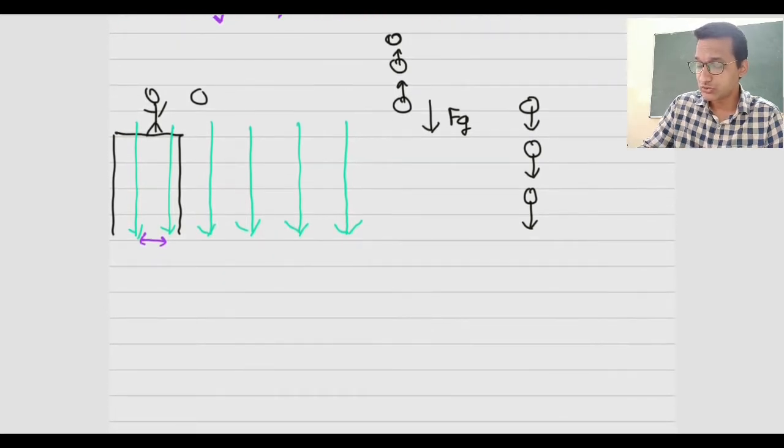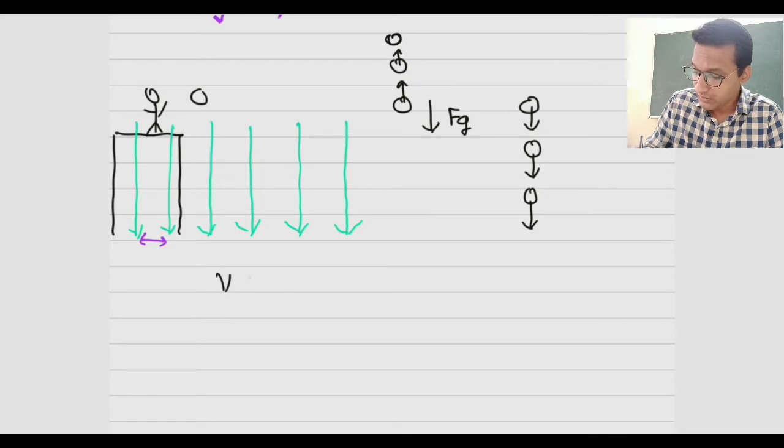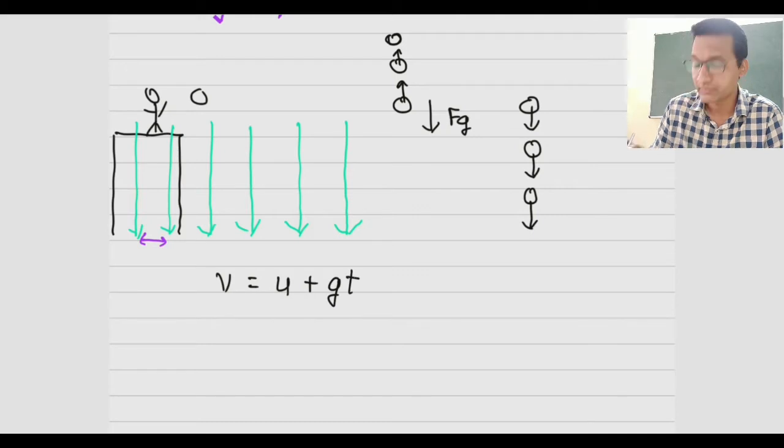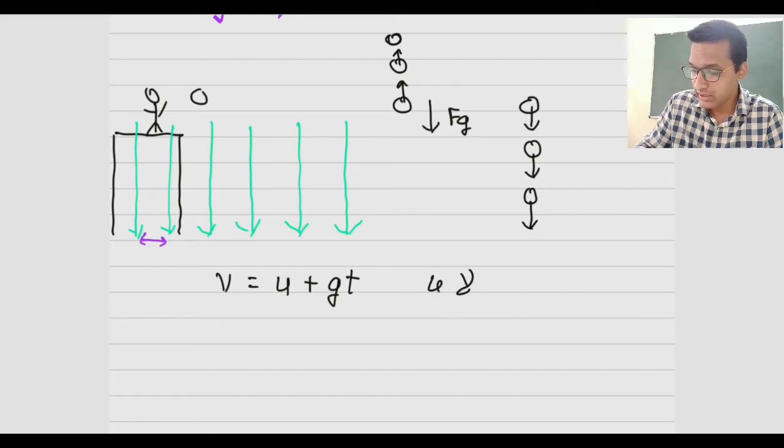And we have also learnt which equations are applicable to this type of motion. The equation is v = u + gt. Here I have not taken a negative sign for the g. That is because the sign of g will depend on whether you are throwing it upwards or downwards.